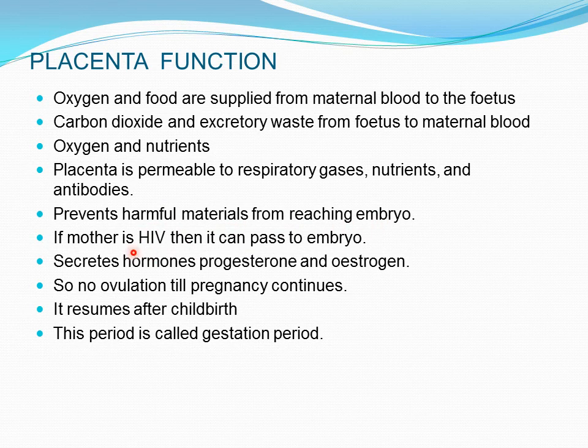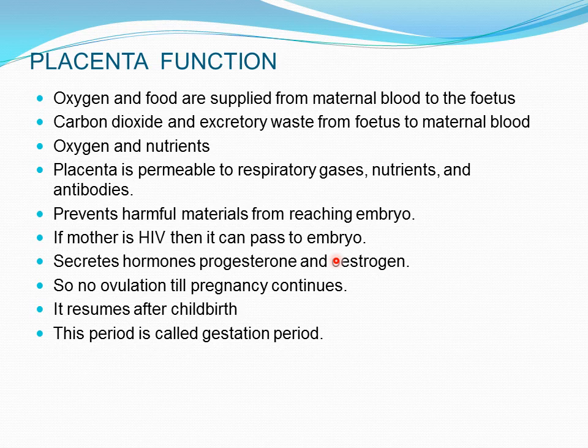And if the mother is HIV positive, it can pass on to the embryo through the blood. It secretes hormones like progesterone and estrogen, and so no ovulation continues till the end of the pregnancy. The menstrual cycle resumes only after the childbirth.